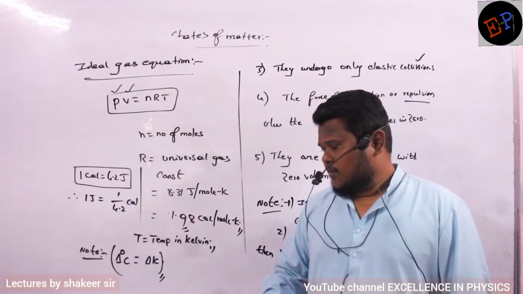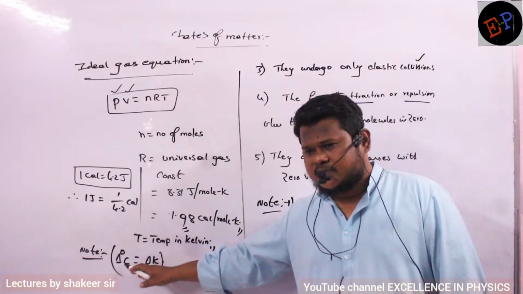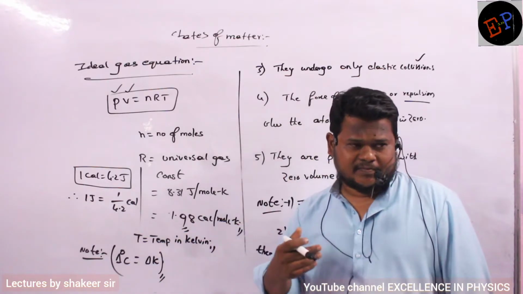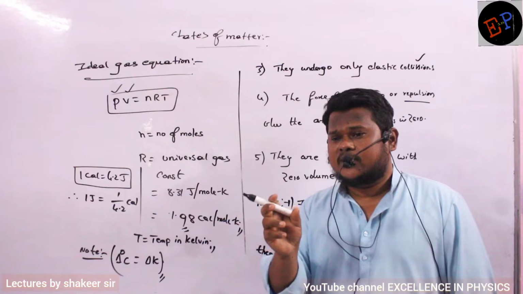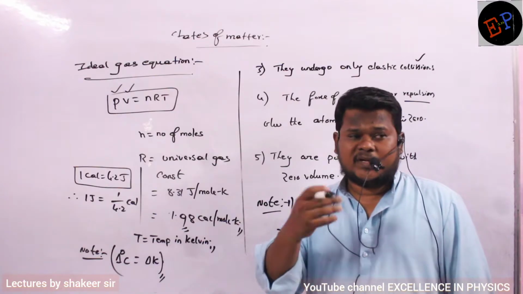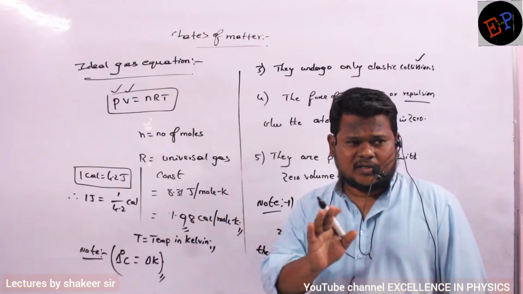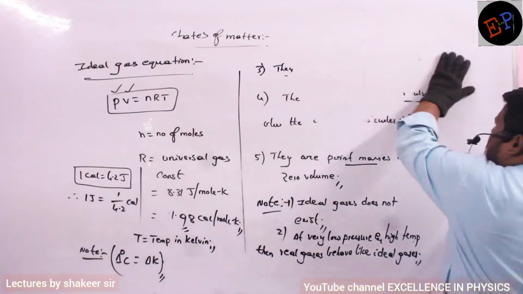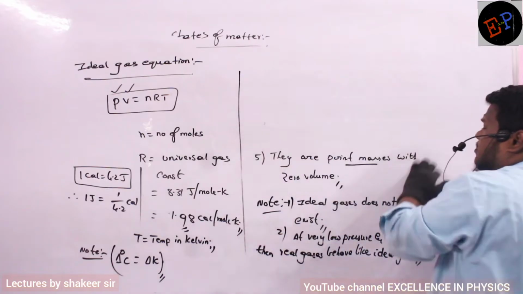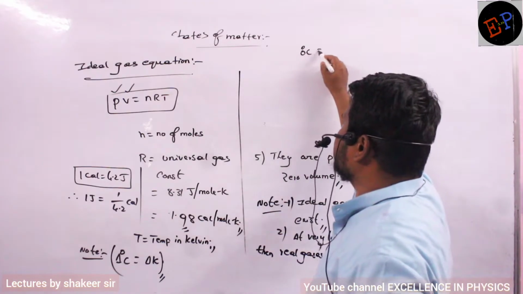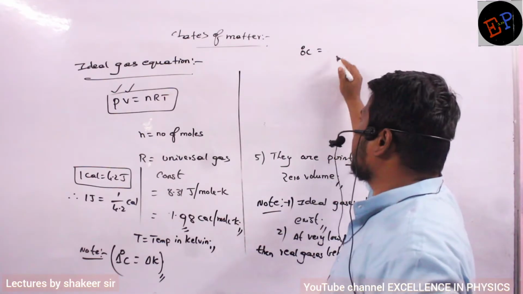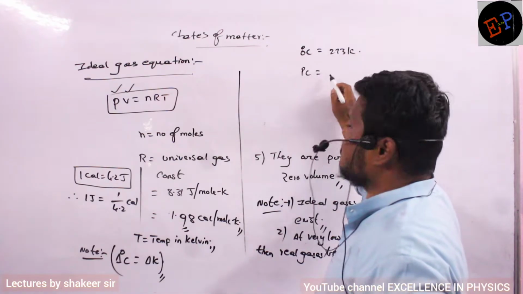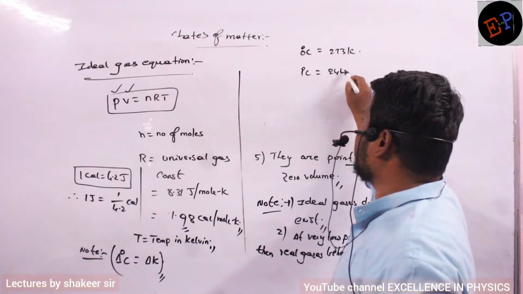Are you able to understand? Because if I rise 1 degree in Celsius, 1 degree in Kelvin also will rise. Divisions are the same in Celsius and Kelvin. But temperatures, the magnitudes, are not the same. For example, 0 degree Celsius is equal to how many Kelvin? 273 Kelvin. 1 degree Celsius is equal to 274 Kelvin.